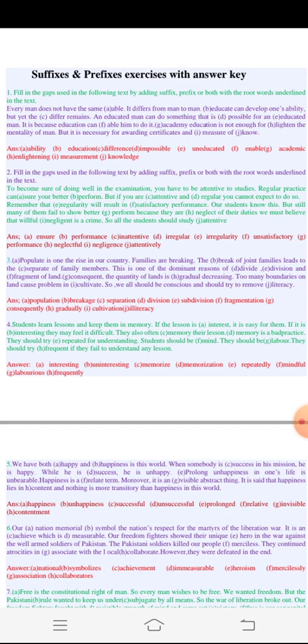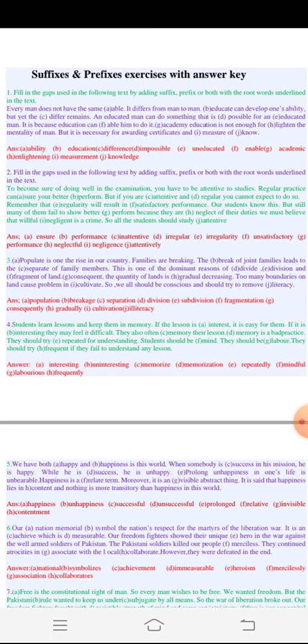Remember that regularity will result in satisfactory performance. Our students know this, but still many of them fail to show better perform because they are neglect of their studies. We must believe that willful negligence is a crime, so all the students should study attentive.